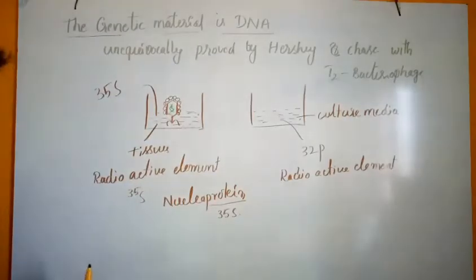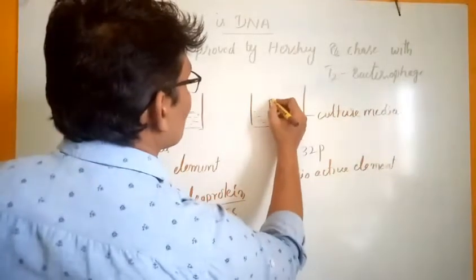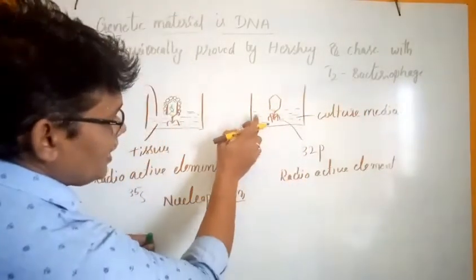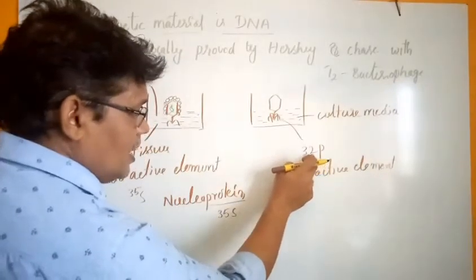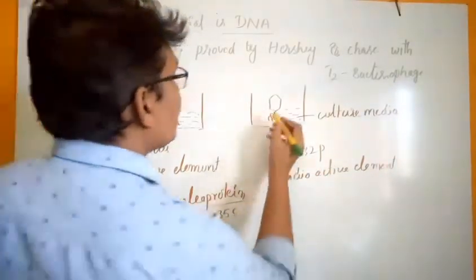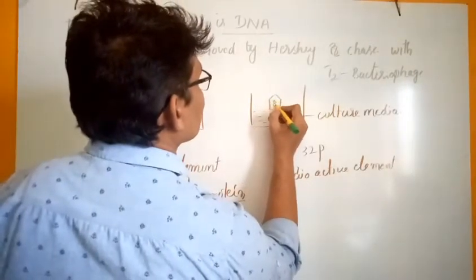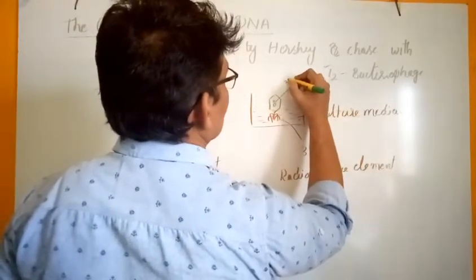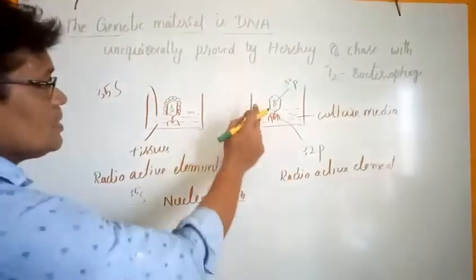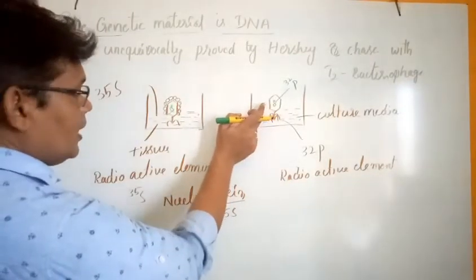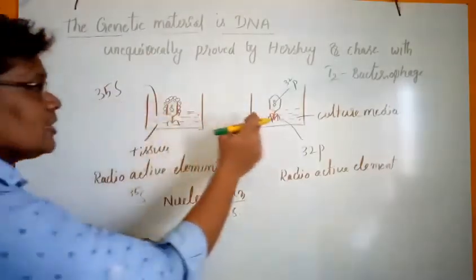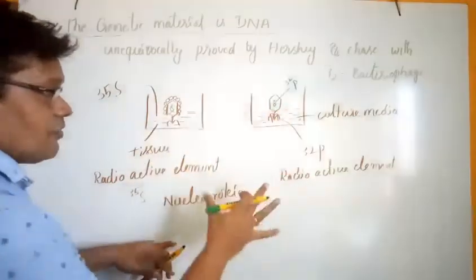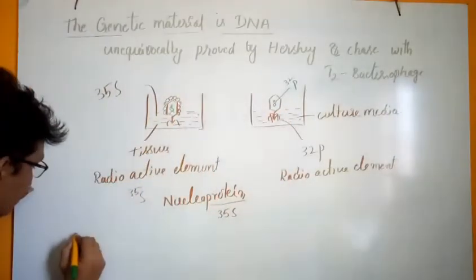Next is the culture medium containing phosphorus. Phosphorus is used in the synthesis of the DNA molecule. That means the DNA molecule contains phosphorus, but the protein does not. The protein utilizes sulfur, and the DNA molecule utilizes phosphorus. That is the difference.